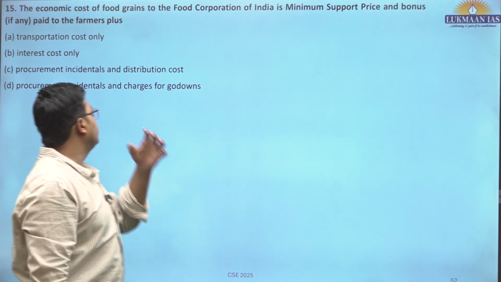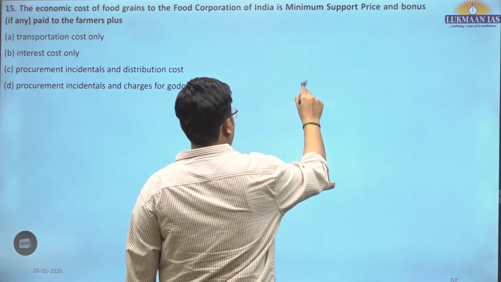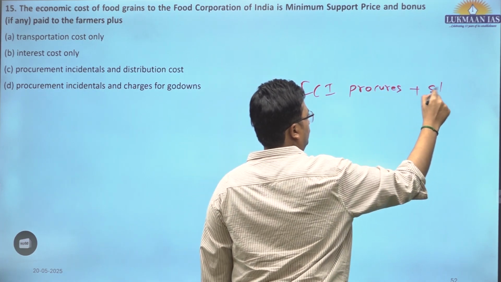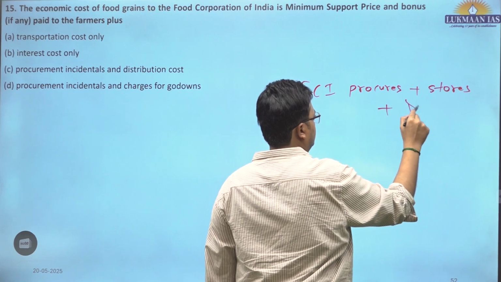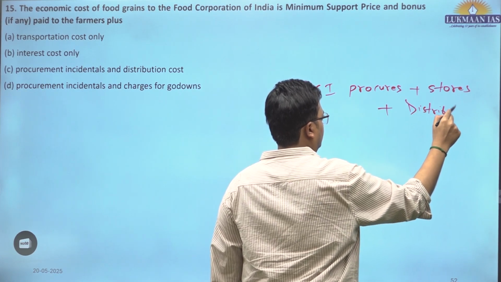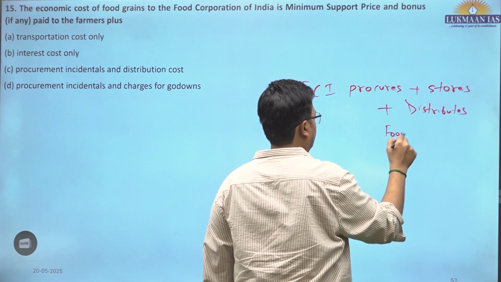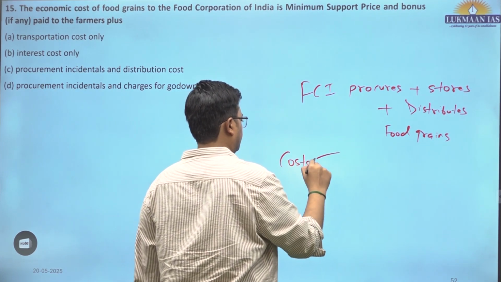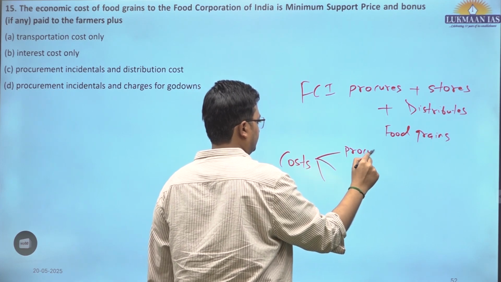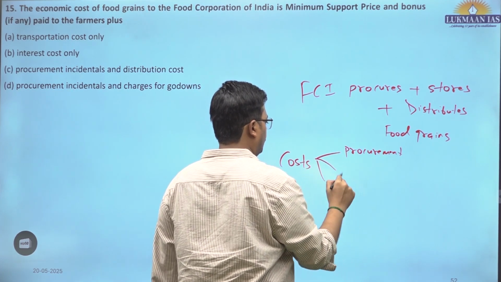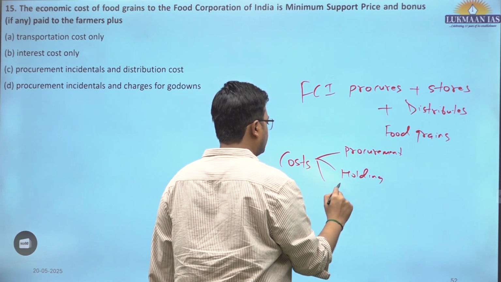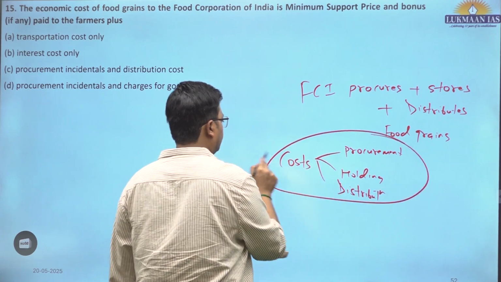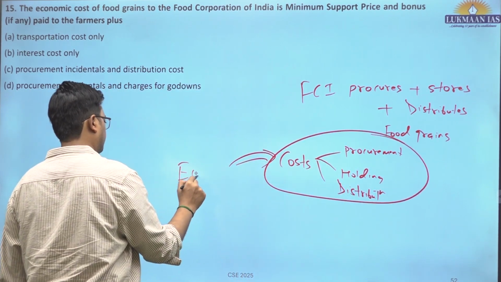So, the economic cost of food grains of the Food Corporation of India. FCI procures, stores, and distributes food grains. So the costs are procurement, holding, and distribution cost. All these things together are known as the economic cost of food grains.